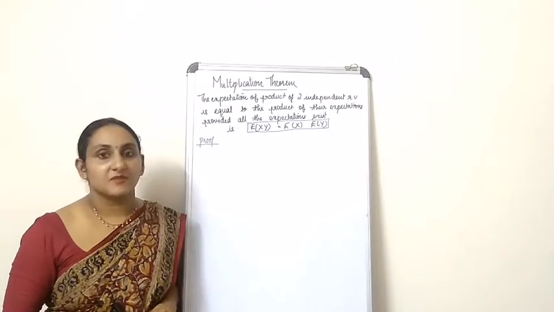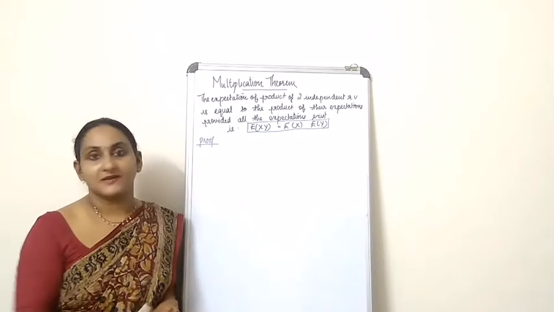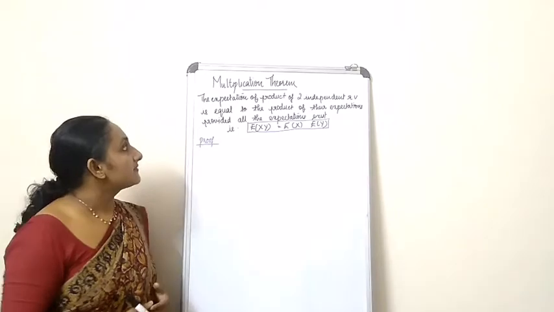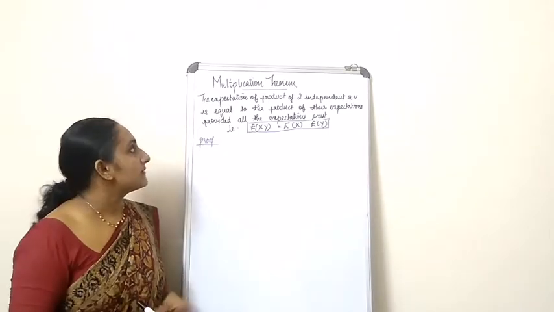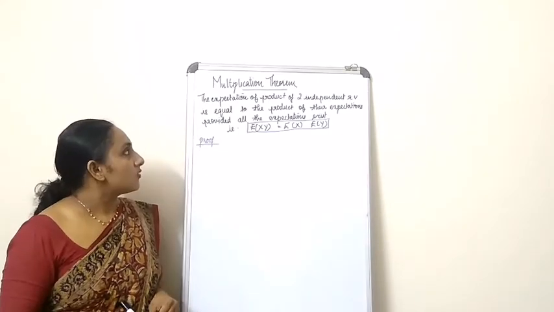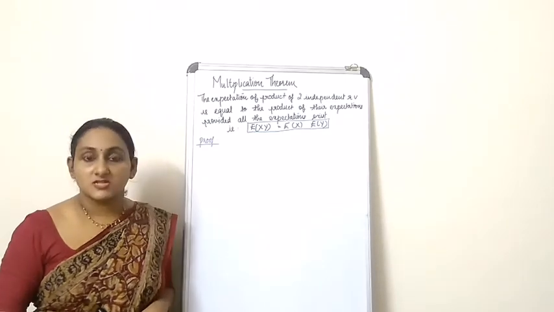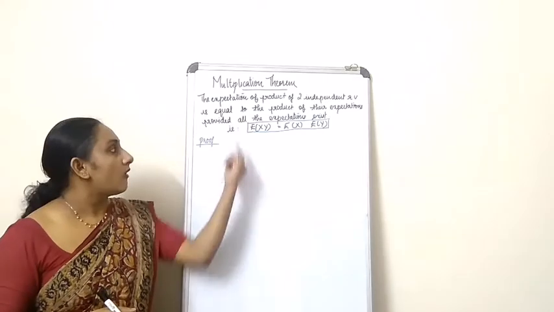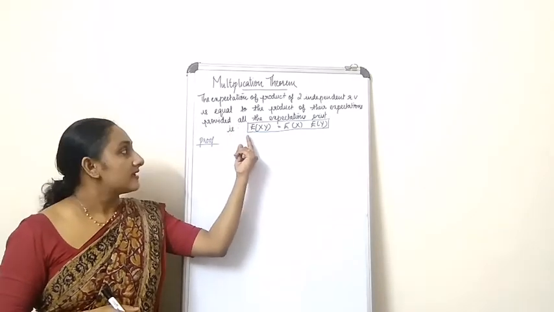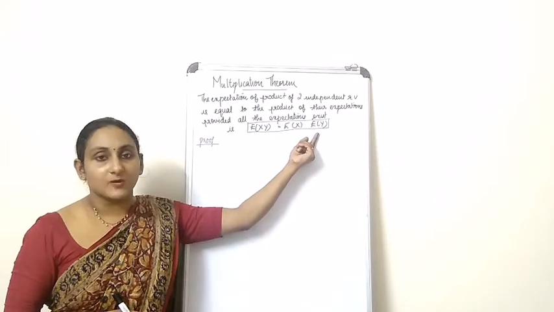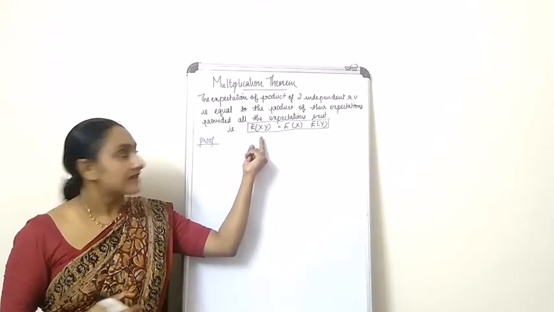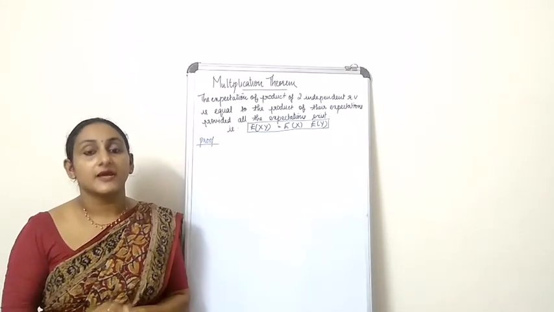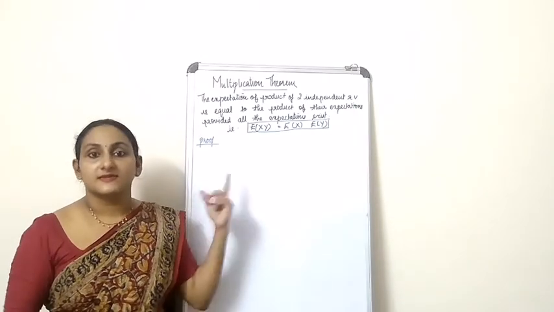Now let's discuss the multiplication theorem with respect to mathematical expectation. The expectation of the product of two independent random variables is equal to the product of their expectations, provided all the expectations exist. What I have written here is in the equation right below: expectation of xy is equal to expectation of x multiplied by expectation of y. Now we will have to prove this theorem.